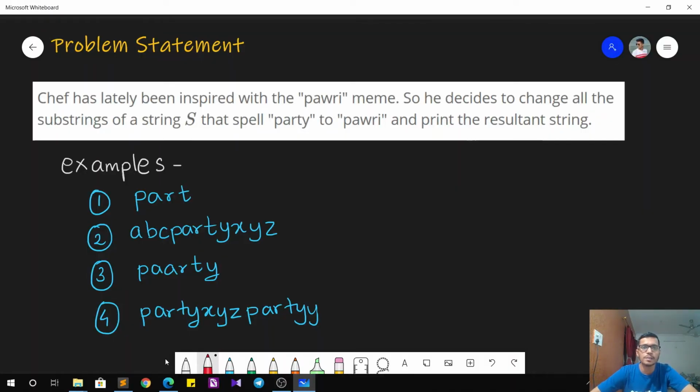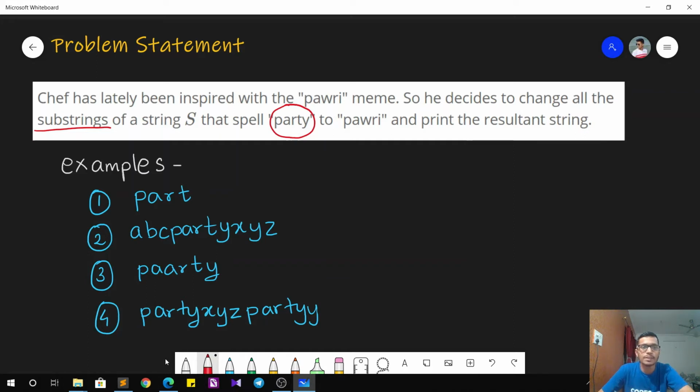Chef has been lately inspired with the Pawri meme, so he decides to change all the substrings of a string that spell Party to Pawri and print the resultant string. So the question is pretty straightforward. We'll be given some t number of strings because there will be many test cases. In each string, if there is a substring that equals Party, that is exactly these characters, and that is a continuous set of characters because it is given that it's a substring, we have to change it to Pawri.